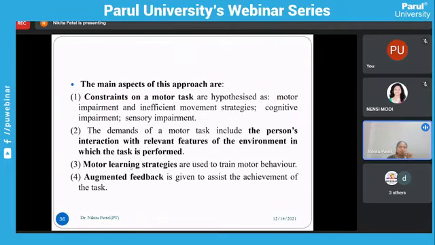So, which are the main aspects of this approach? First is the constraint on a motor task; it is hypothesized that you have to constrain on a particular motor task. Second is the person's interaction with the relevant features of the environment in which the task is performed. Third is the motor learning strategies; you have to learn particularly for a particular task. And fourth is augmented feedback; feedback is a very necessary thing for this approach. So these four are the main important elements of the task oriented approach.